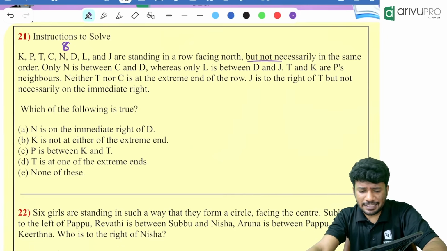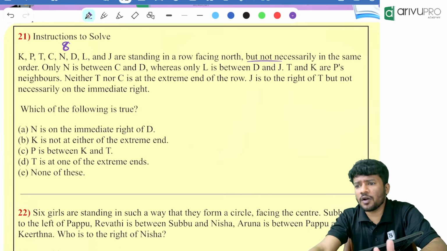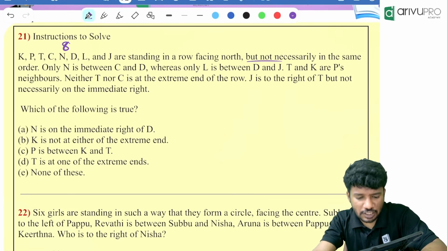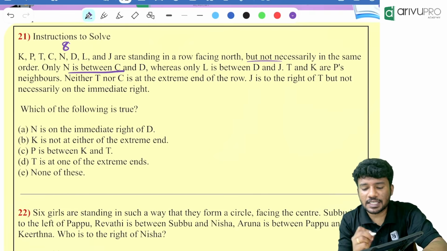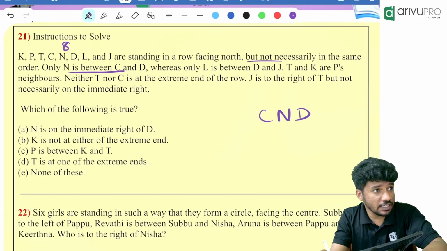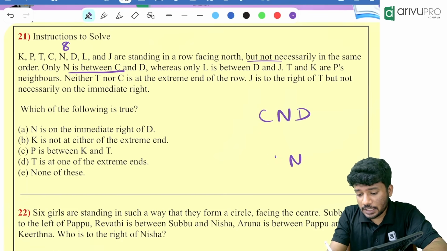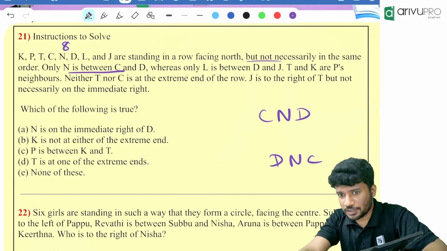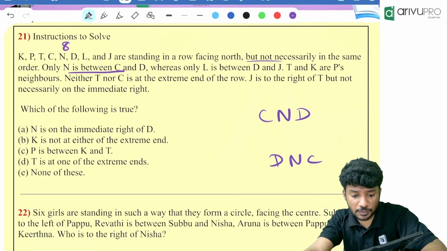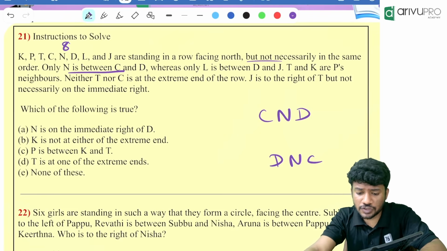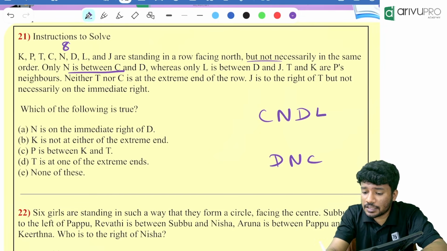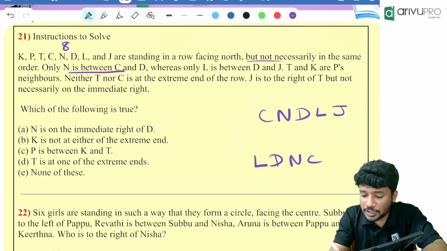But not necessarily in the same order. What do you mean by that? Either it can be K, P, C, T, N, D, L, J or it may not be in the same order. That is what is mentioned in the question. One by one we will read. Only N is between C and D. Only N is between C and D means what? Either it can be C, N, D or it can be D, N, C. Two possibilities. Always draw two possibilities so that you can get the answer no matter what. Whereas L is between D and J.